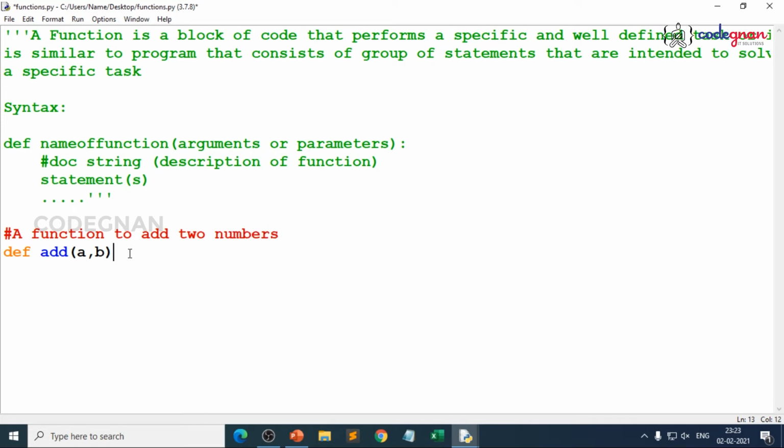Now you define add of a comma b, keep a colon, automatically indentation will happen, and this is where you keep your docstring. You can keep triple quotes, where I write: this function finds sum of two numbers. I don't know what I can give, a can be a number or a string or a float, anything. So instead of two numbers, let's make it two items. That item can be anything. You need not worry. Now let me close this docstring. This is for the description part.